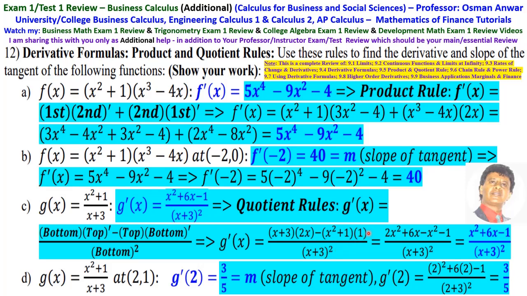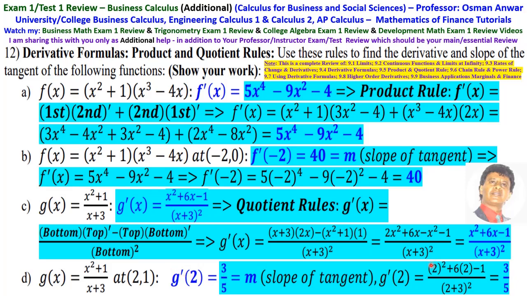So this is 2x squared plus 6x minus x squared minus 1. So this is x squared plus 6x minus 1 over x plus 3 squared. So now we have the derivative g prime evaluated at 2.